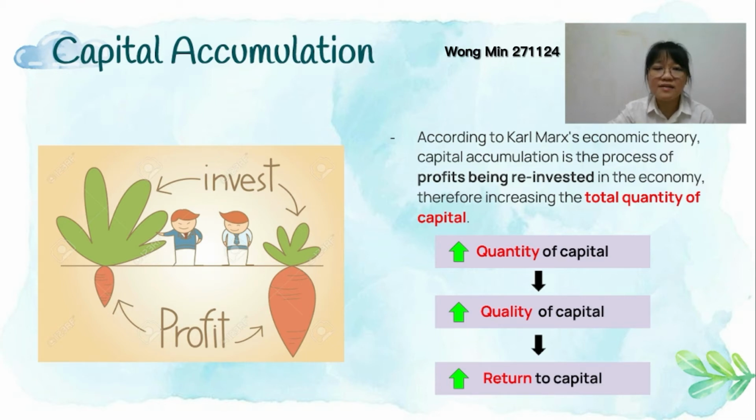To understand this idea, we can have a short glance at the flow chart below here. First, when the quantity of capital increases, which means the amount of capital increases, the quality of capital will increase because of technological improvement, and eventually the return to capital will increase. So this is the short idea of what capital accumulation is.